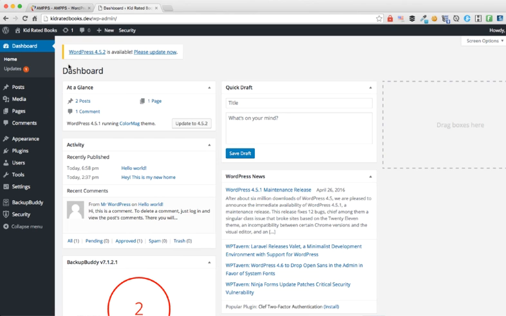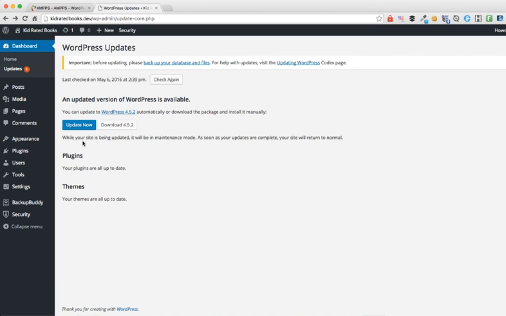Well, the good news is WordPress always tells you if there's something available. So you will see a notice right here, or sometimes right up here, you will see a number next to this little icon right here. And sometimes you will see it here as well under updates with a number next to it. A number means how many items are available for update. You can either click that link, click up over here, or click here. It doesn't matter.